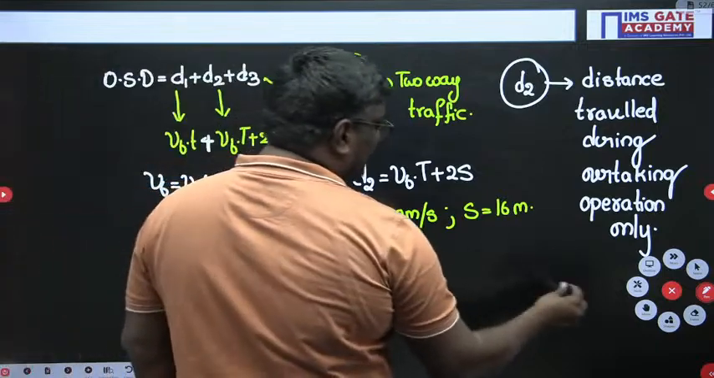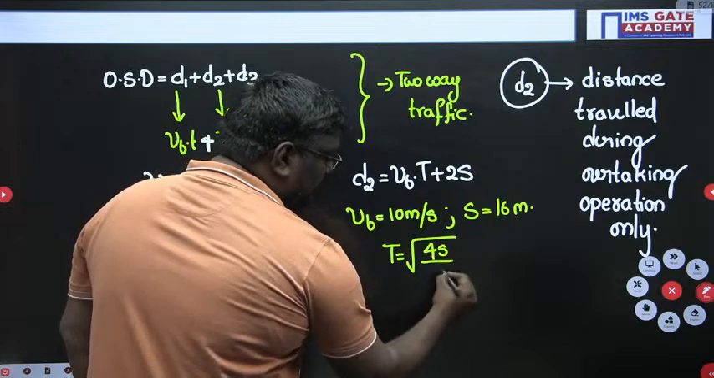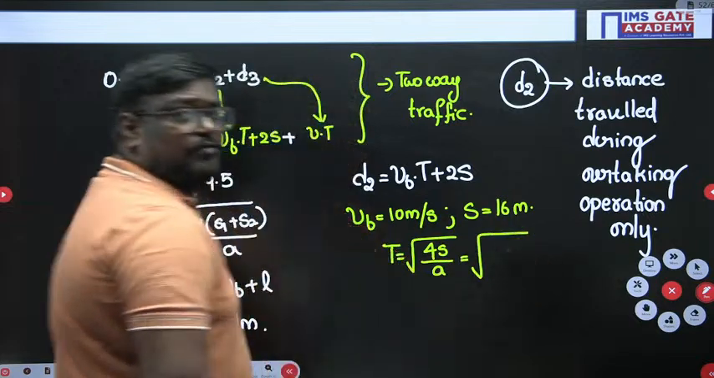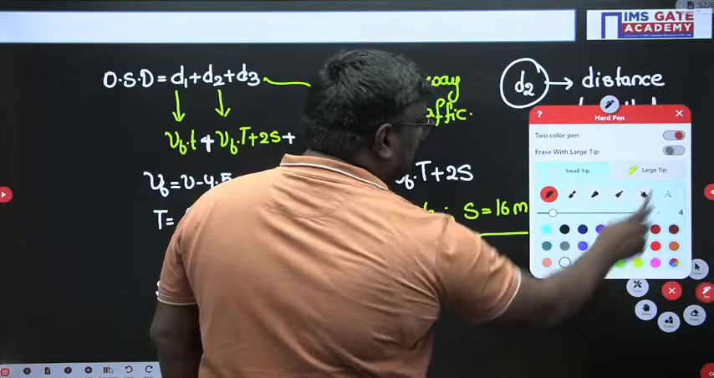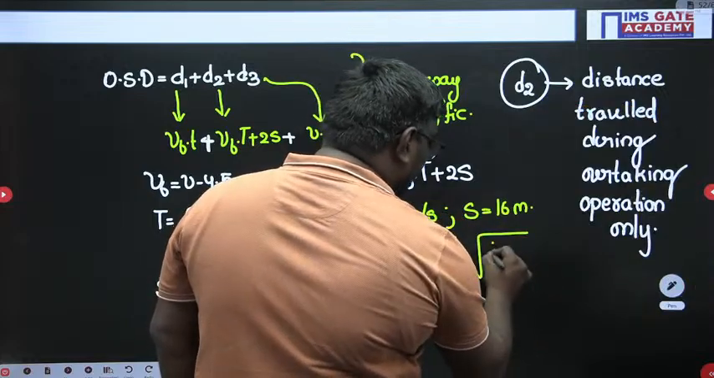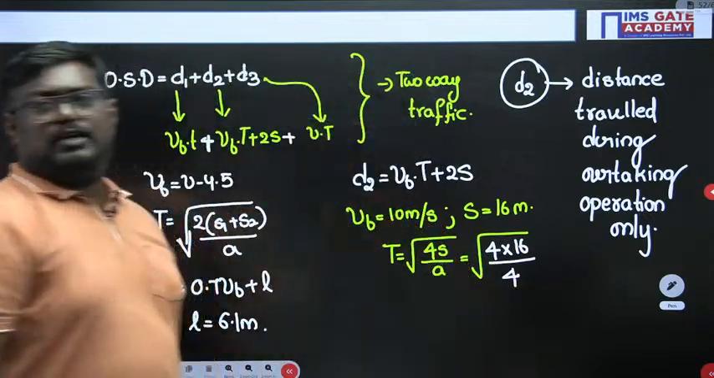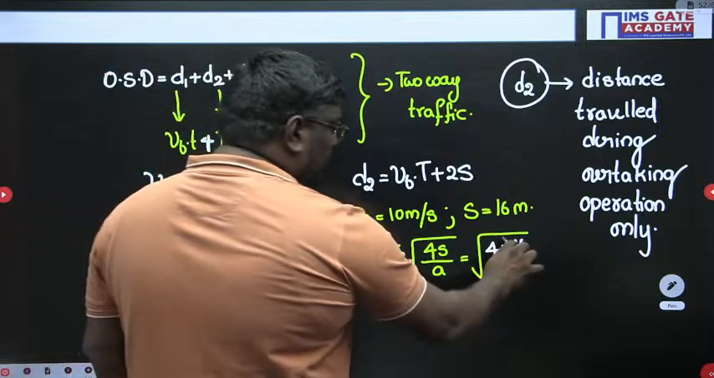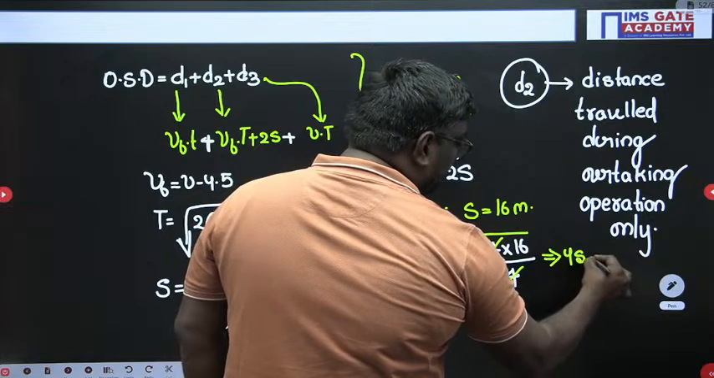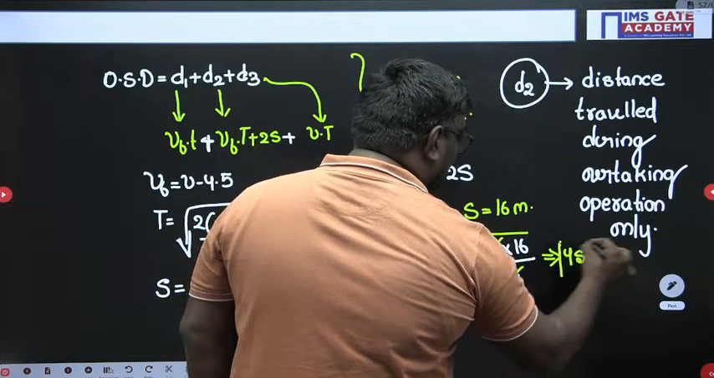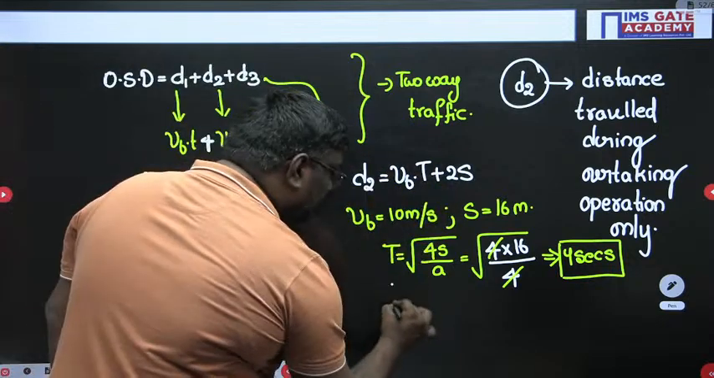So here what you have to do, time is equal to root over 4S by A. I hope you are following, students. So 4 into 16, acceleration is how much, sir? 4. So 4 into 16 divided by 4. So 4 cancels. So time period is equal to 4 seconds. Agree, sir?